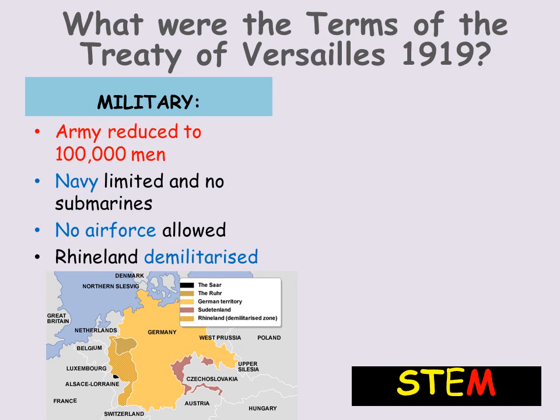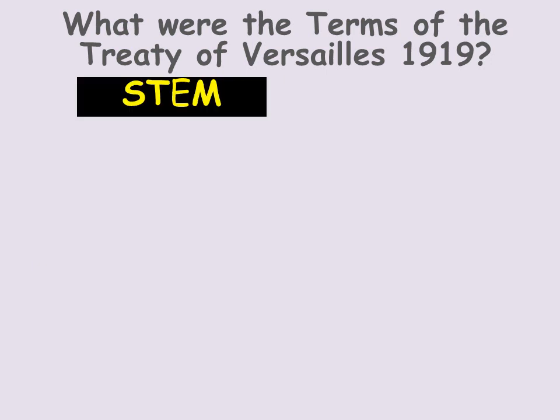So for example, you can see on the map the Ruhr, which is in orange, that was still attached to Germany at the time, and it was where they had their coal and their iron reserves placed still, and they didn't have any opportunity to protect it with their own soldiers. So if they wanted to, France could just march in. Maybe they might do that in 1923.